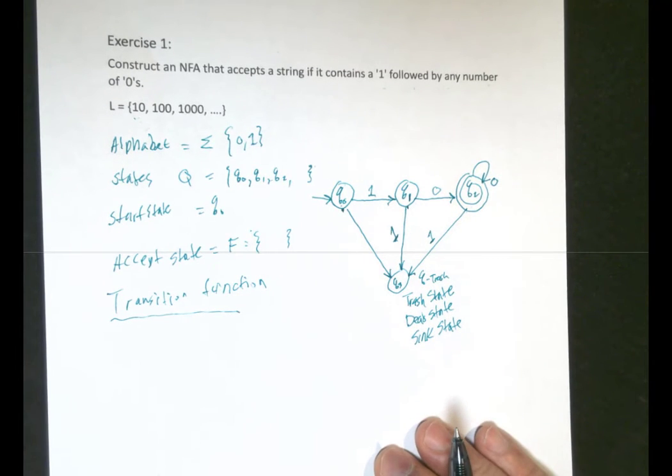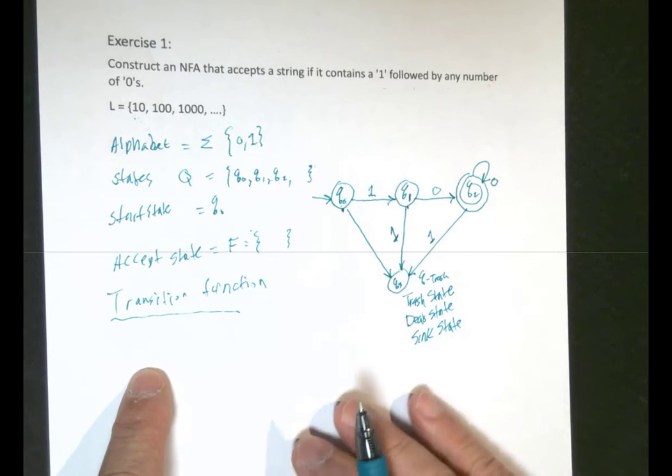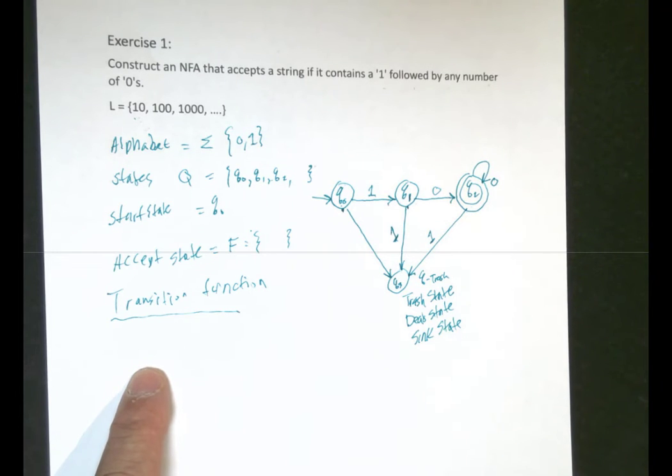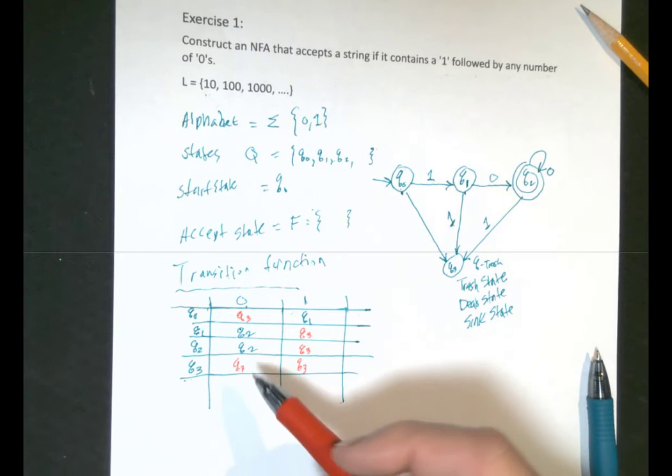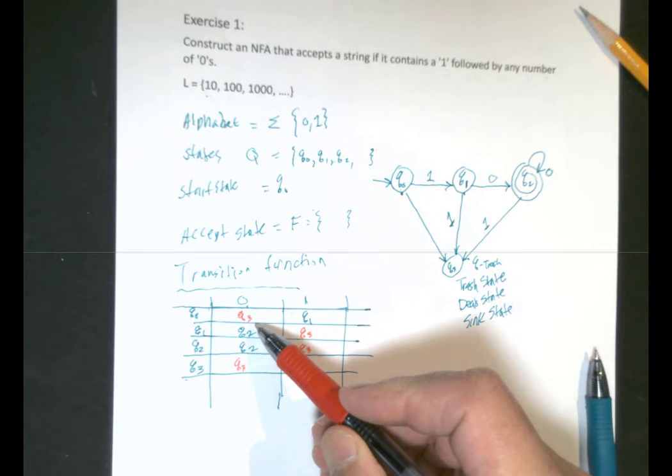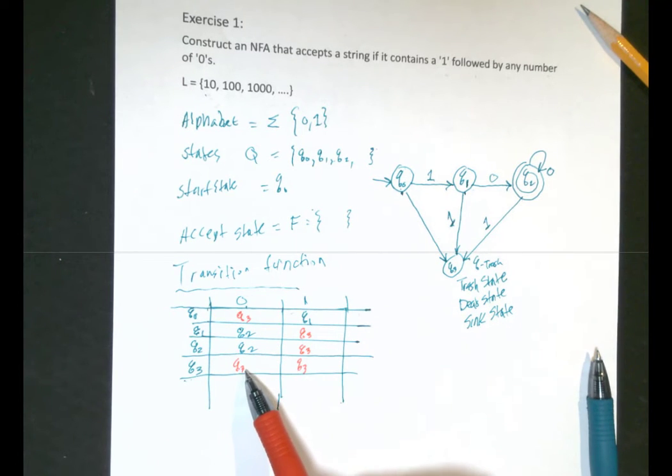I'm going to draw for you in a table format, or tabulate, the transition function. You can see here I drew the transition function in a tabulated format, and let's read it all together. In this case, you see that I have written the Q3, or the Q-trash, or the Q-sink, or dead state, in red. I put them in red on purpose, and I'll tell you why in a minute.